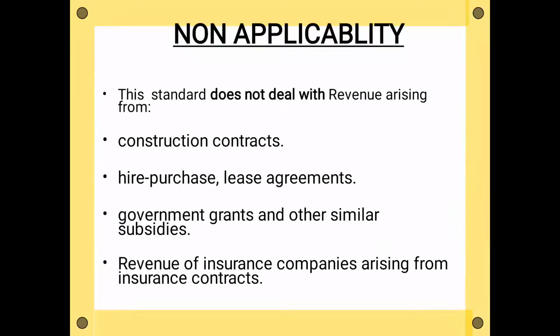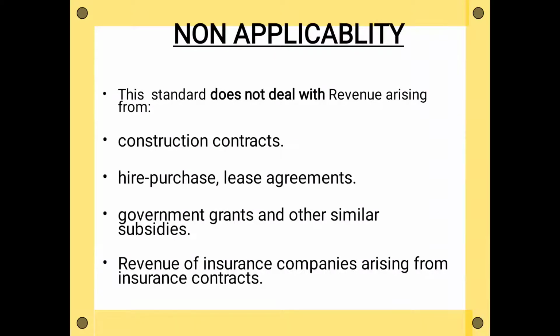Hire purchase agreements and lease agreements, again there are different standards for them. Government grants and similar subsidies. Though these government grants are revenues for the enterprise, they do not arise from their ordinary course of business. So this AS is not applicable for such type of revenues.